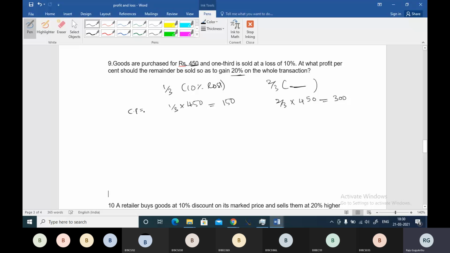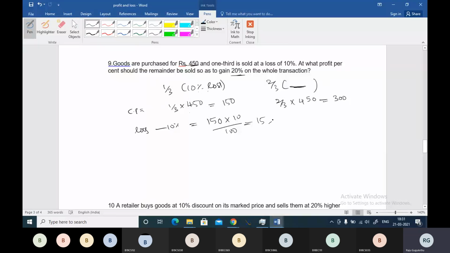Now I have found the cost price of one third of the total, that is 150, because this part is sold at 10% loss, and the two third is what we need to find. This one is already sold at 10% loss. So let me calculate the loss here. Loss is 10 percentage on 150, so 10 by 100 into 150 gives you 15 rupees loss.